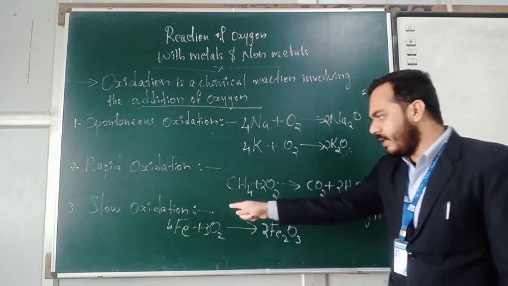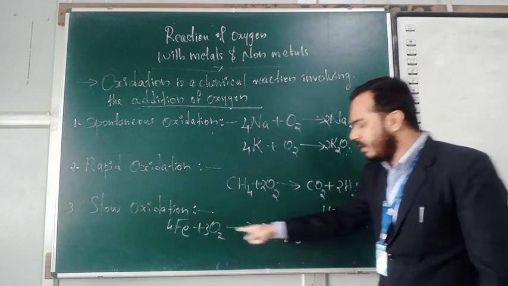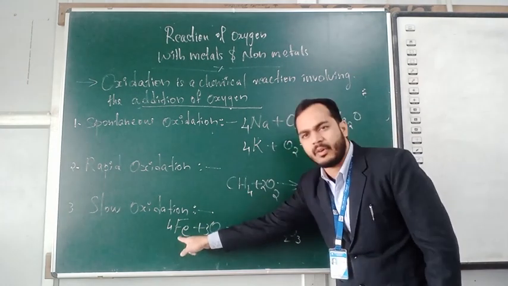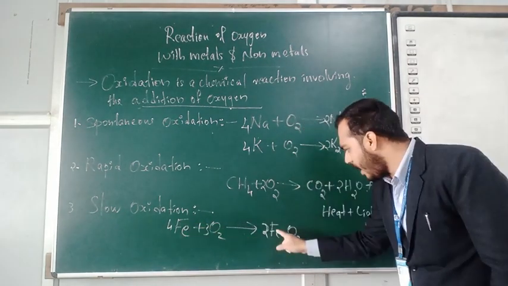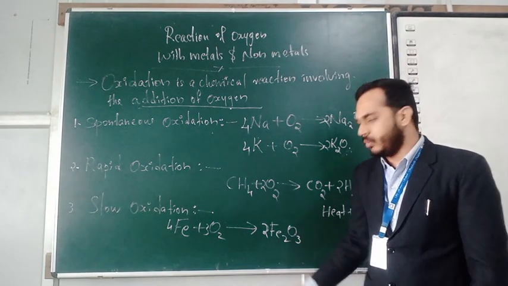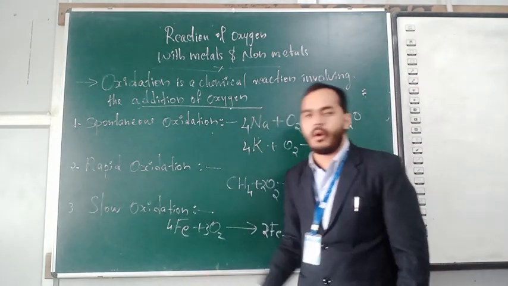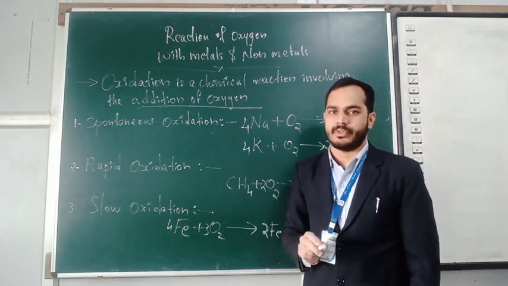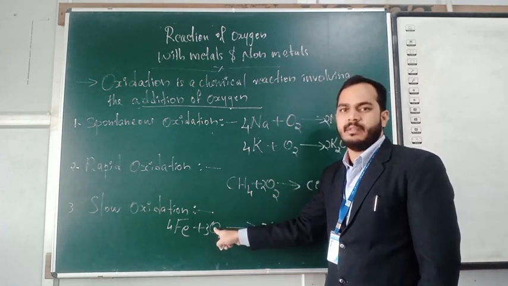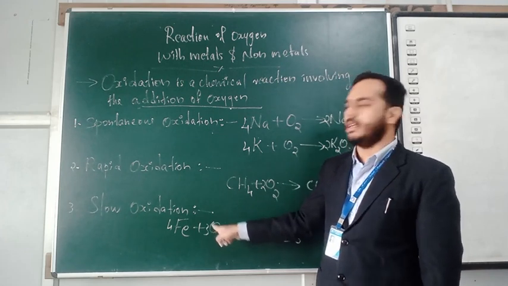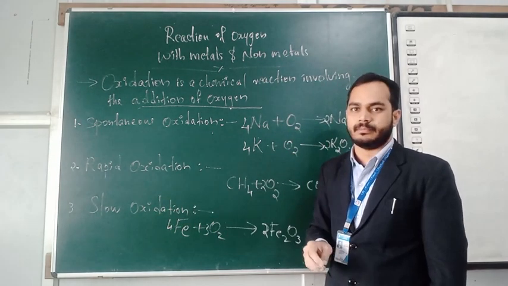So the equation is given here. This iron reacts with oxygen to form iron oxide. So it is the best example of the slow oxidation process. The reactants react with oxygen very slowly. That is called slow oxidation.